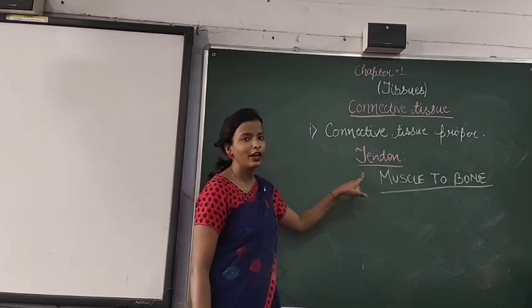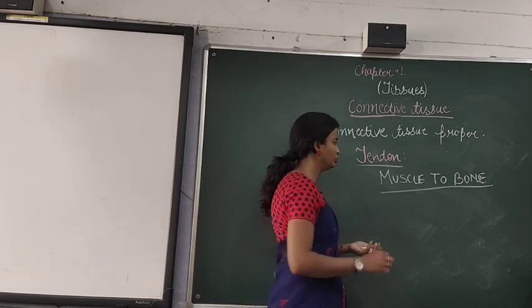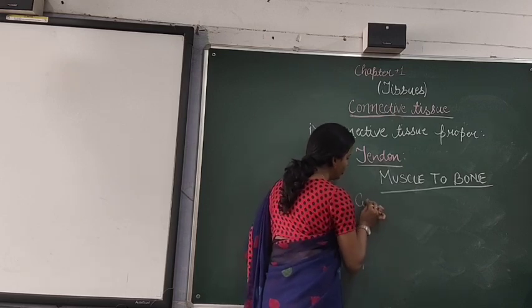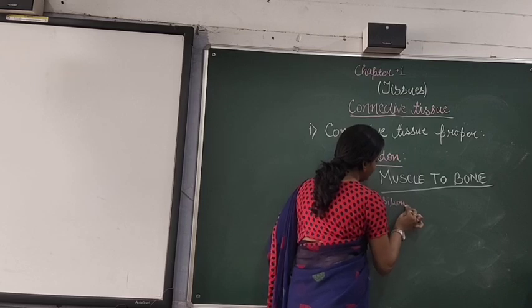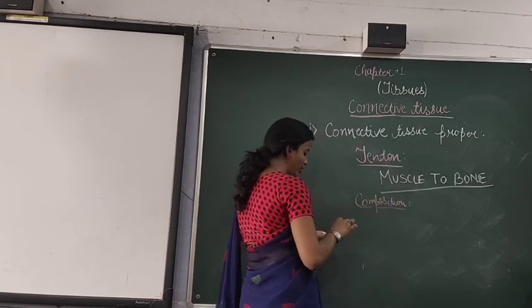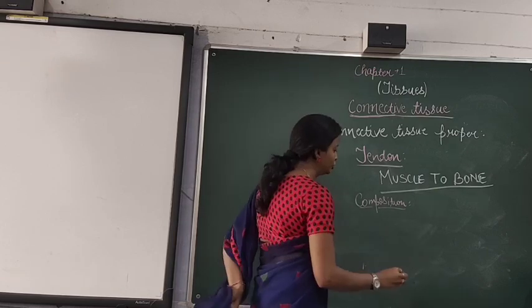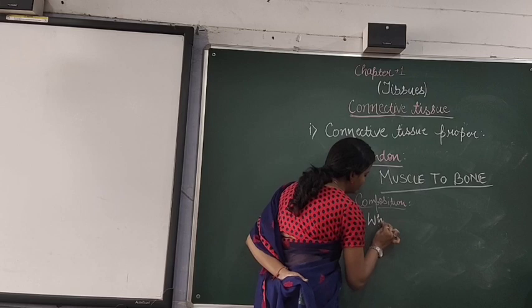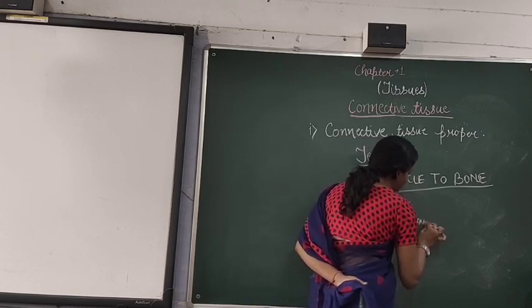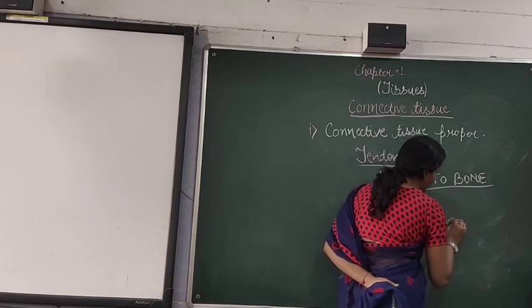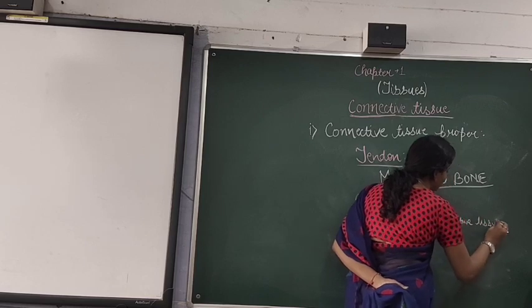Now when we will talk about its composition, it is composed of white fibrous connective tissue.